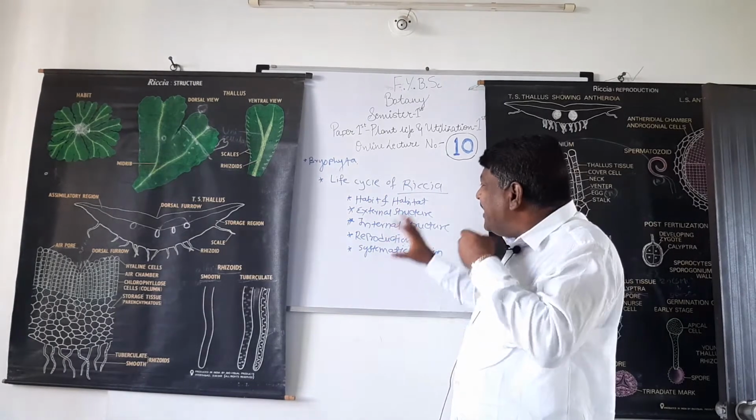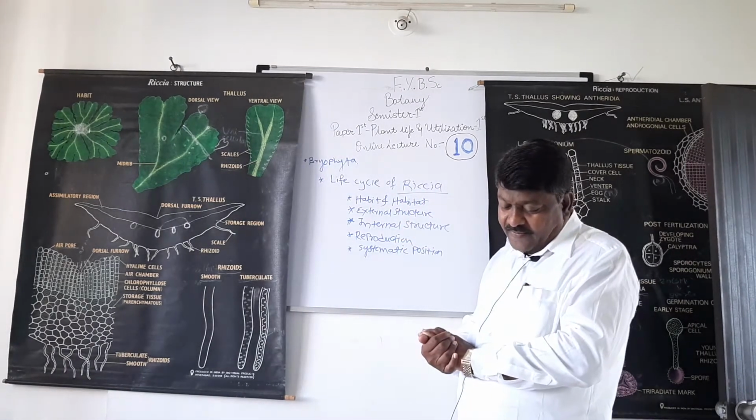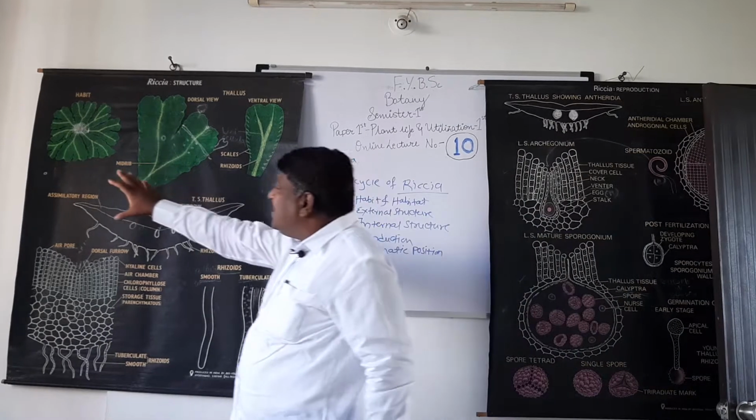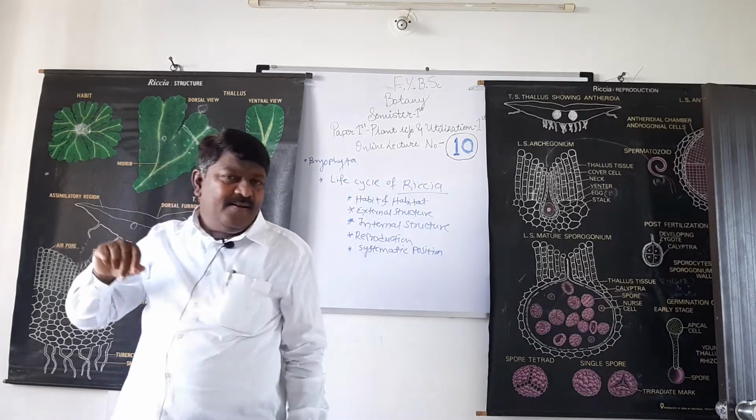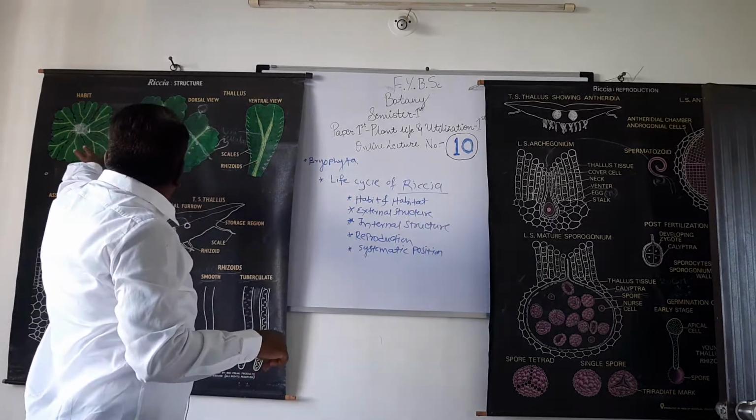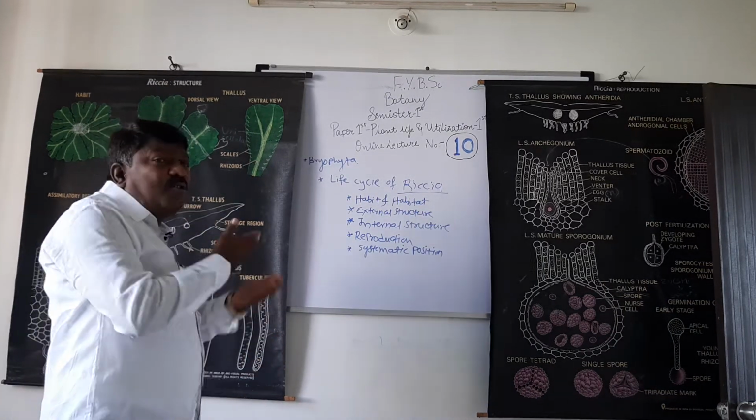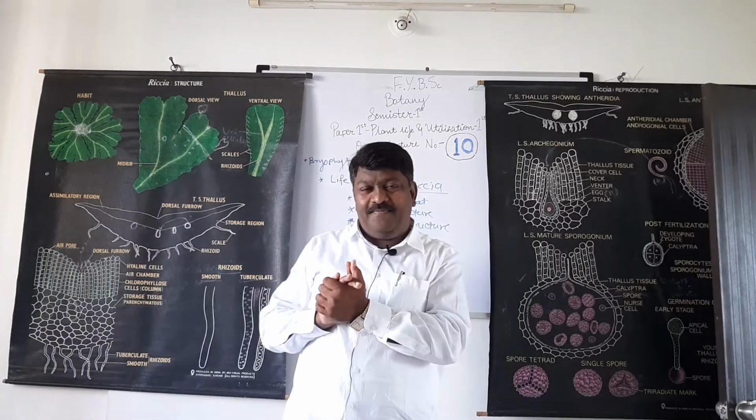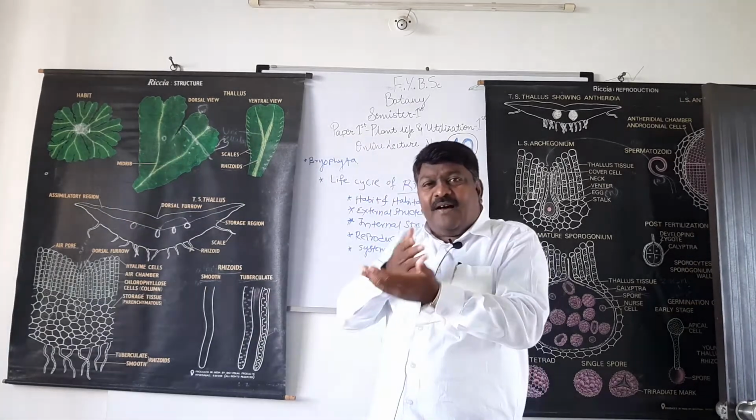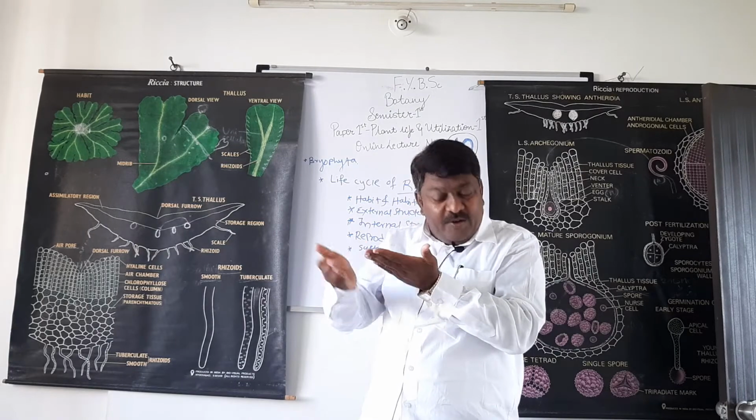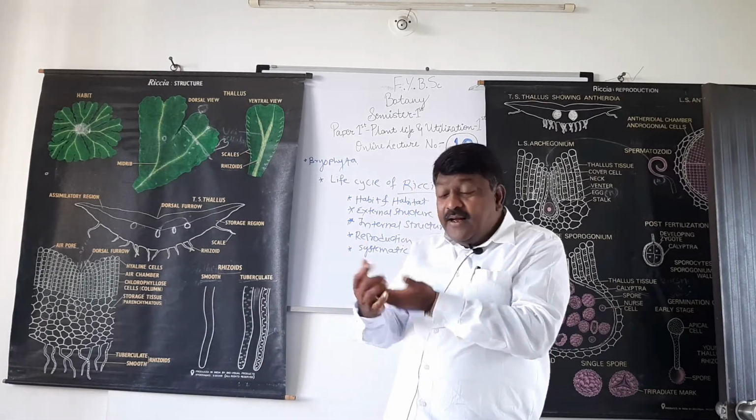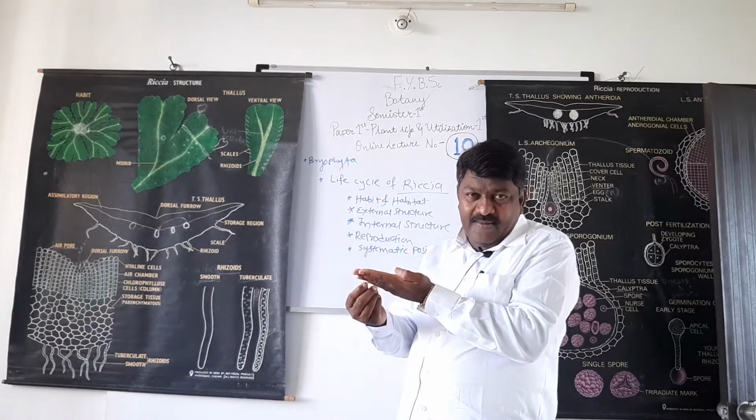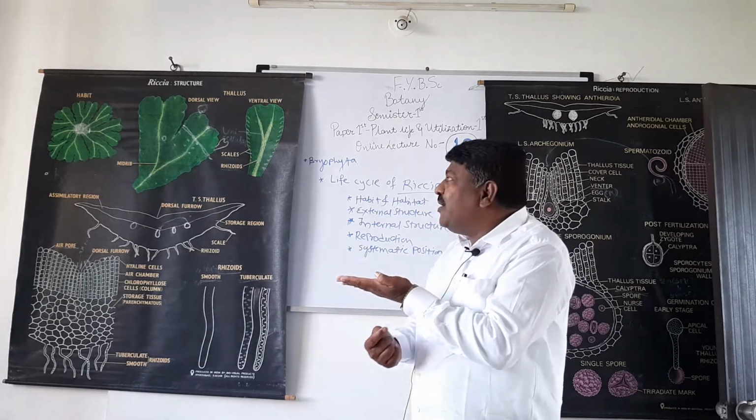Then we discuss the external structure of the thallus. See, this is the Riccia thallus. The thallus is dorsiventrally flattened, which means both the upper and lower surfaces are flat. At the lower surface, scales and rhizoids are present.